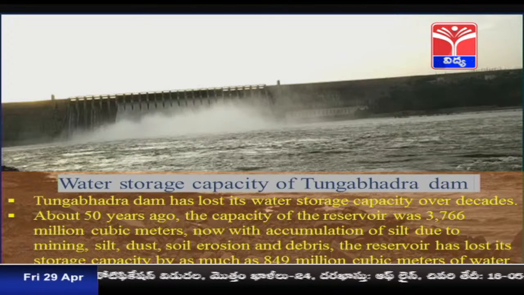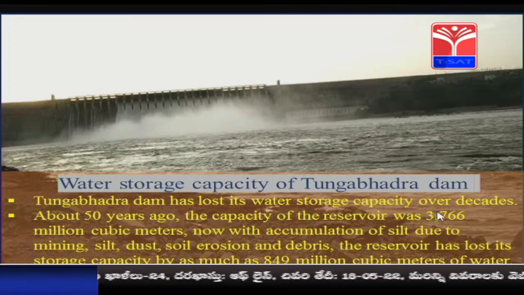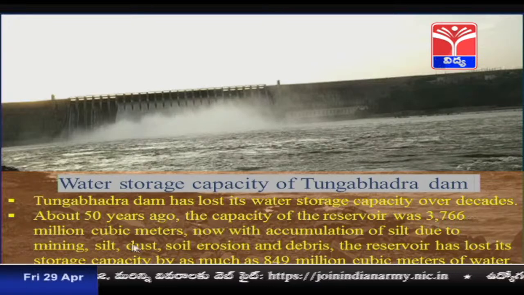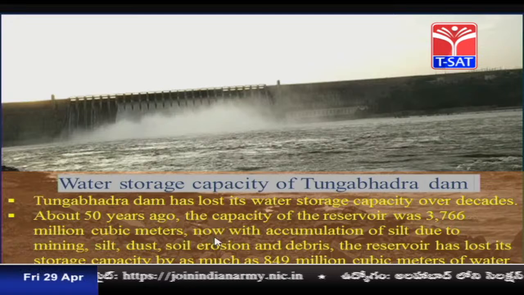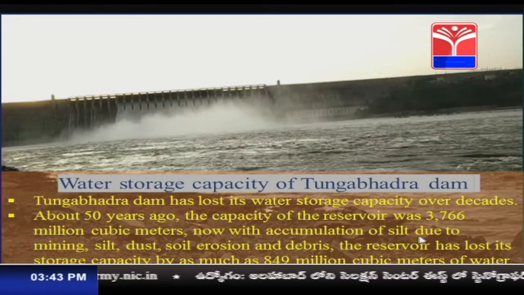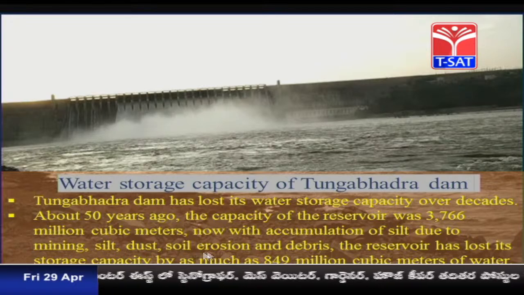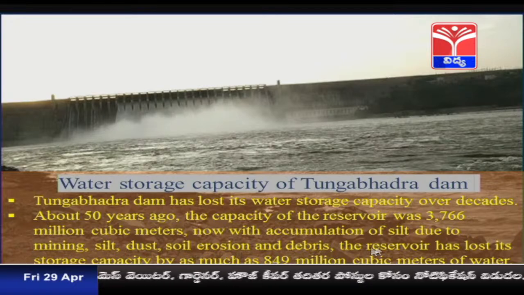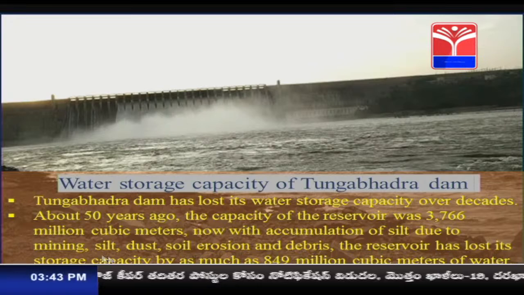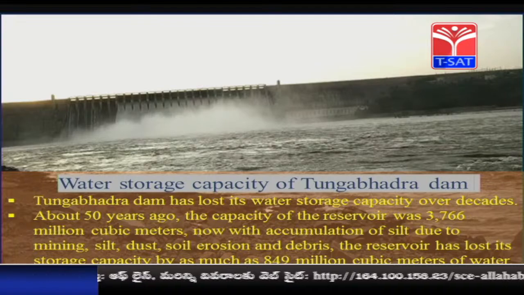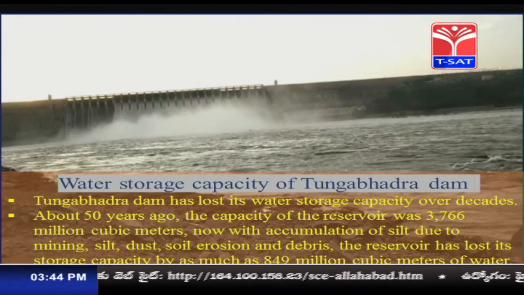About 50 years ago, the capacity of the reservoir was 3766 million cubic meters. Now, with accumulation of silt due to mining, dust, soil erosion and debris, the reservoir has lost its storage capacity by as much as 849 million cubic meters of water.